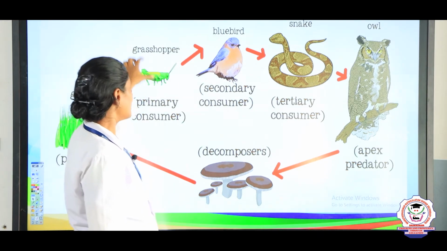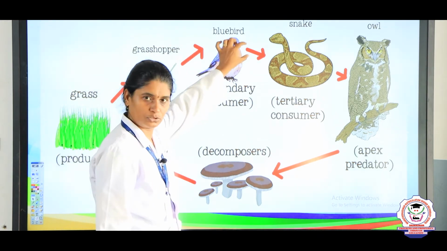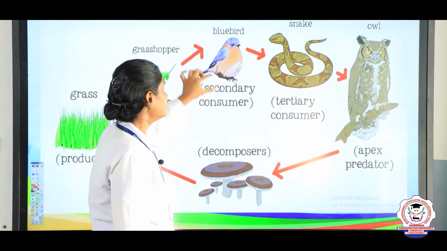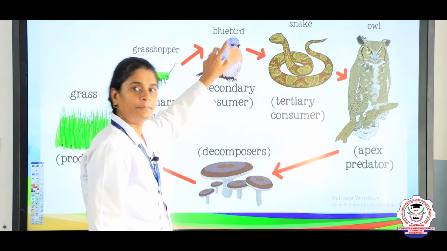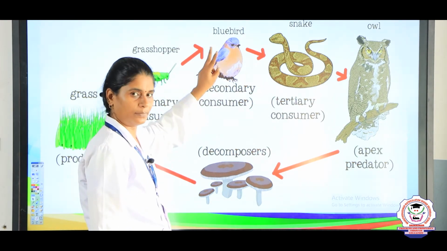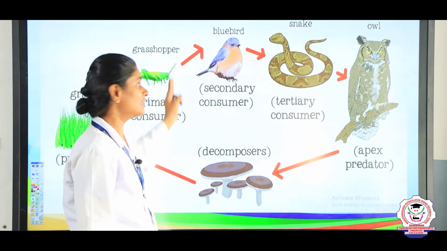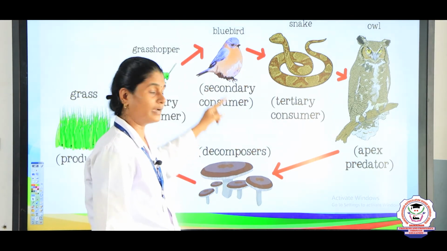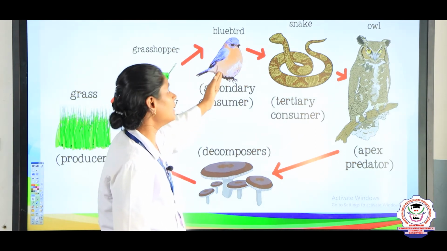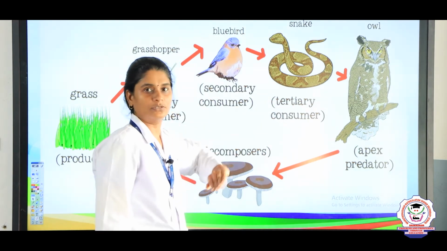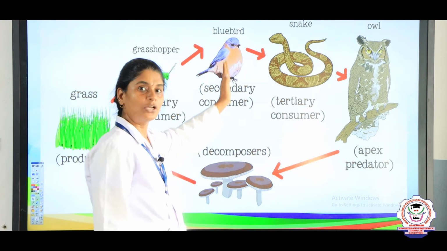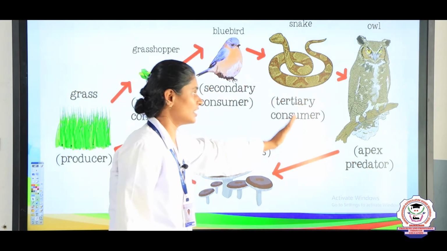Here again the grasshopper is eaten by a bird. So, the bird is known as a secondary consumer, because the bird is the organism that is eating the grasshopper. And again the bird is eaten by a snake, so the snake becomes a tertiary consumer.